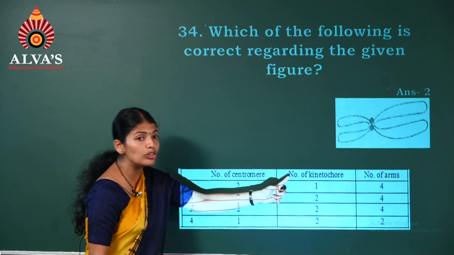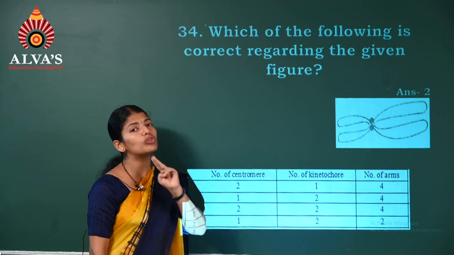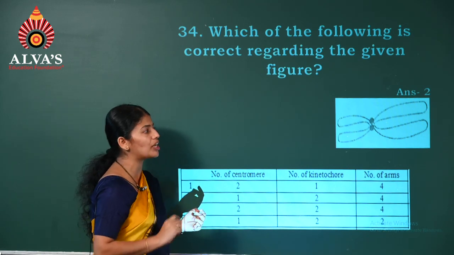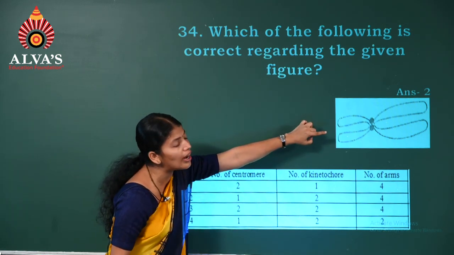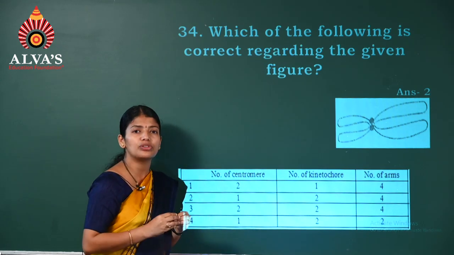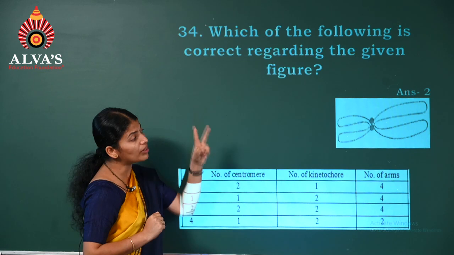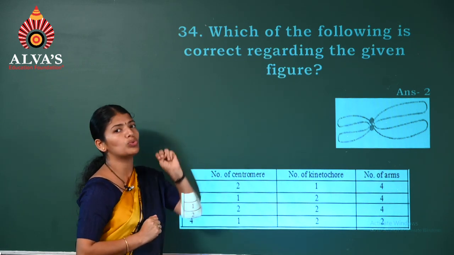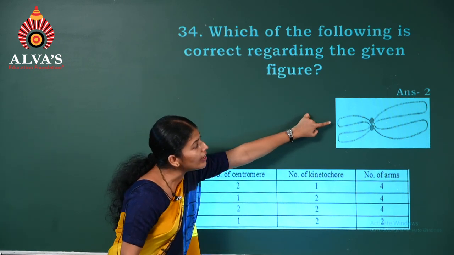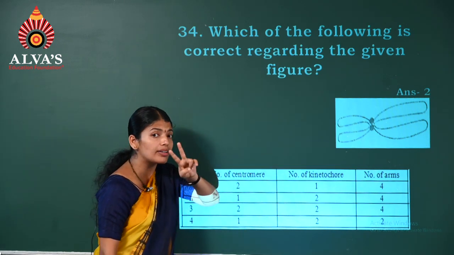So how many centromeres are there? 1. Next, kinetochores. Kinetochores will be 2. What are kinetochores? They are disc-shaped structures. You can make out the dark-colored ones to which spindle fibers get attached during division. So, how many kinetochores? 2. How many chromatids can you make out there? 1 and another. So, chromatids 2.